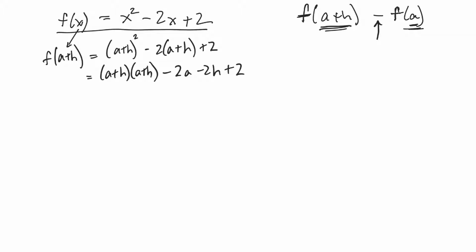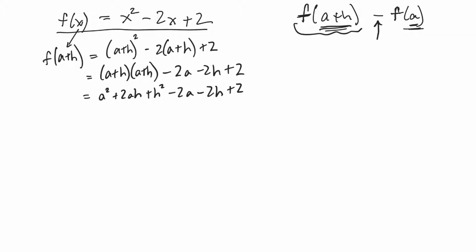To FOIL this, I'm going to get a squared plus ah plus another ah, so that'd be plus 2ah plus h squared, minus 2a minus 2h plus 2. Any like terms? I'm not seeing any. All right, so that's just this part.